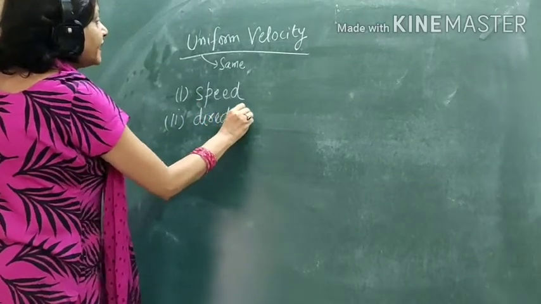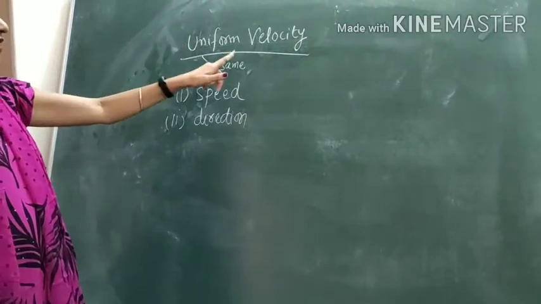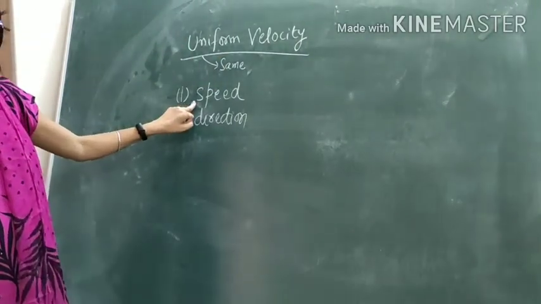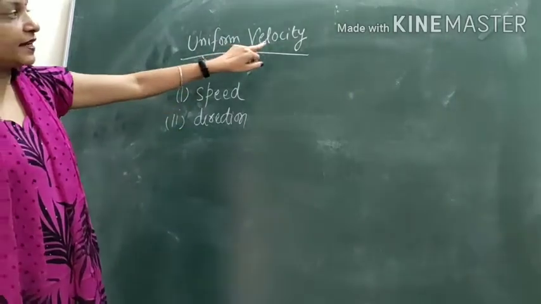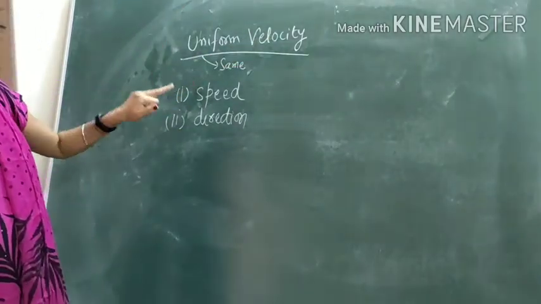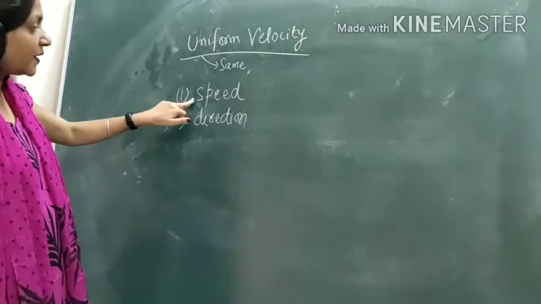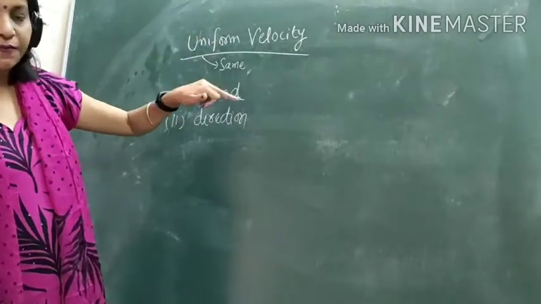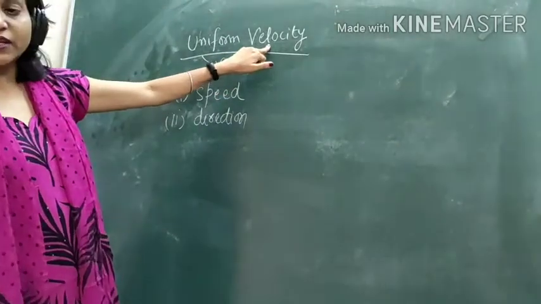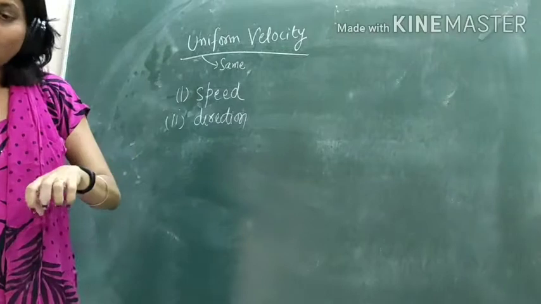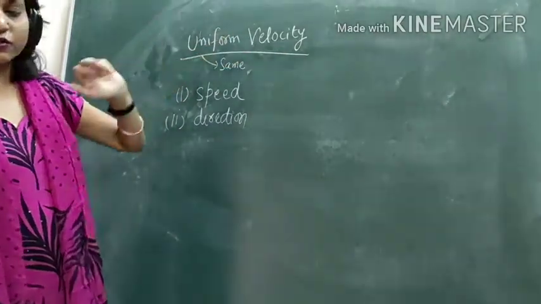Because I have said that velocity comprises two parts, one is speed, another is direction. In case of velocity, both quantities are important, speed as well as direction. So if we change speed, velocity also gets changed. If we change direction but keep speed constant, then also velocity changes.